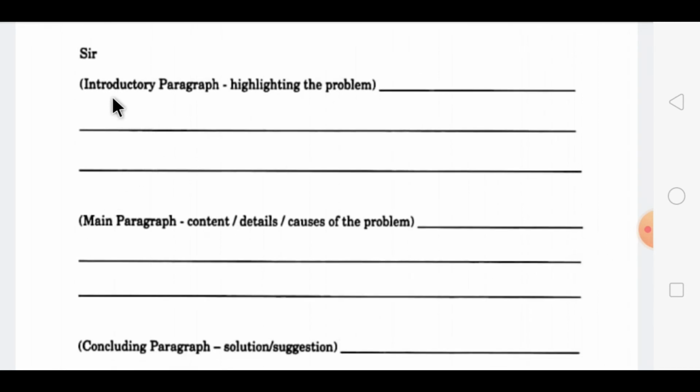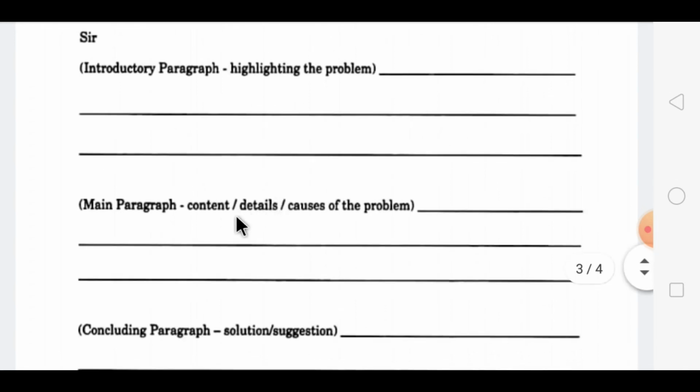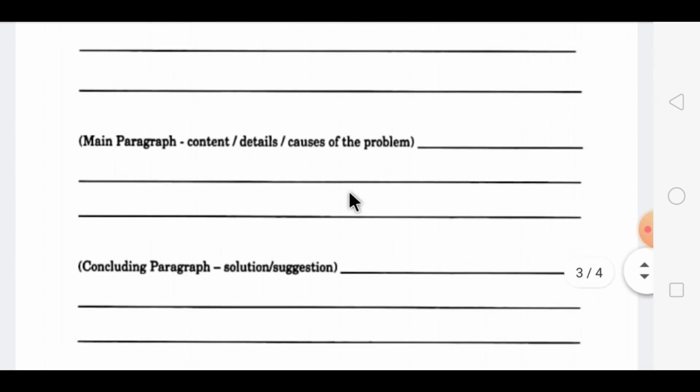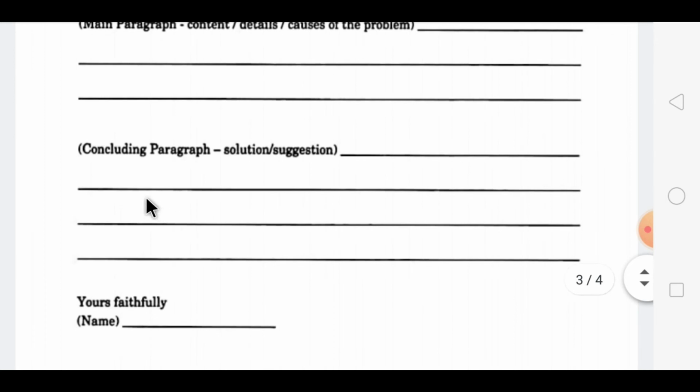Then after that, again three paragraphs are coming over here. First is the introductory paragraph, highlighting the problem. What is the main problem? Why are you writing the letter to the editor? You will highlight the problem over here. Then the second paragraph, which is called the main paragraph, in that you have to mention the content of the letter, details, and what are the causes of the problem. What is happening because of that problem. And then in the concluding third paragraph, at last you have to write down the solution, what the solution could be, or what suggestion you want to give for this problem. That you have to mention in the third paragraph.